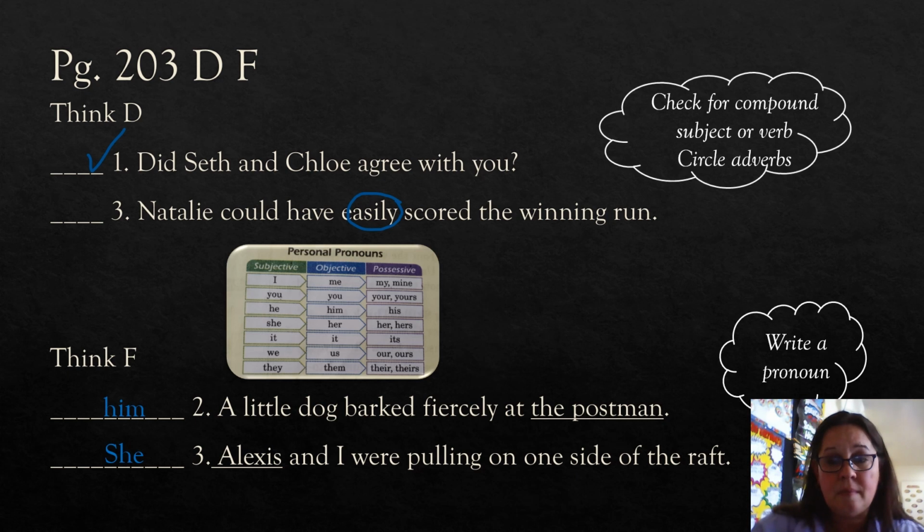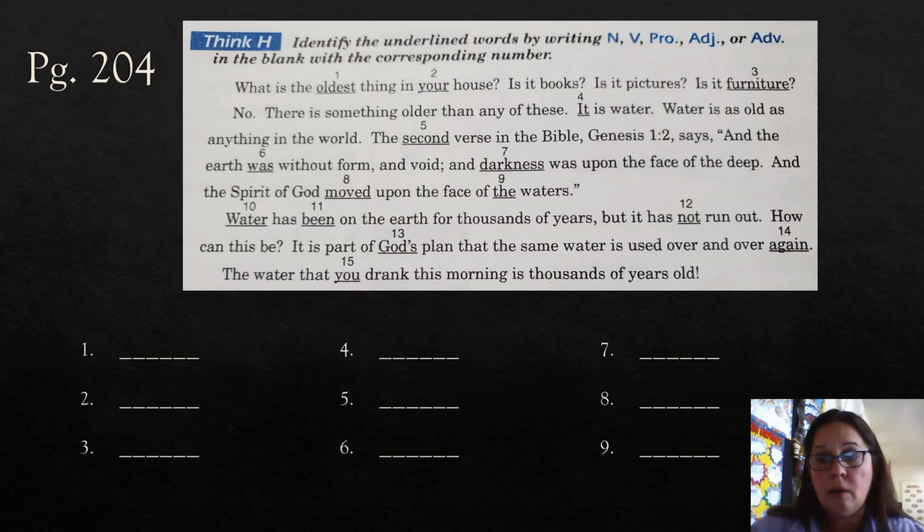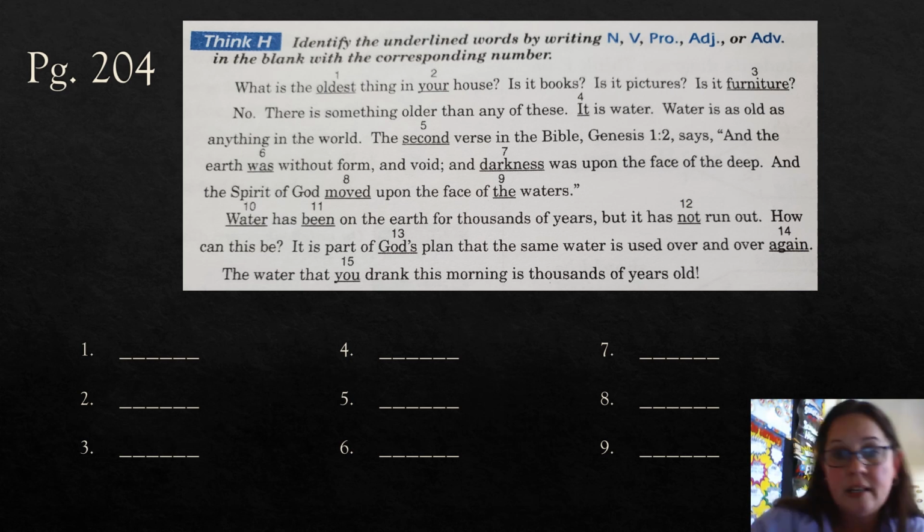See? All right, let's go ahead and turn to our last page section that we're going to do. It's on page 204, and it's Think H. I went ahead and put this little excerpt in the slide so that we can see this together. Now, this is why I went over the parts of speech at the beginning, because I really wanted to make sure that you would remember what they were.